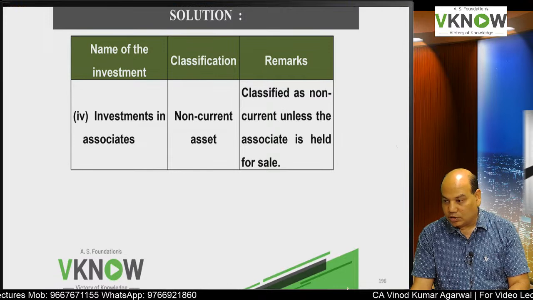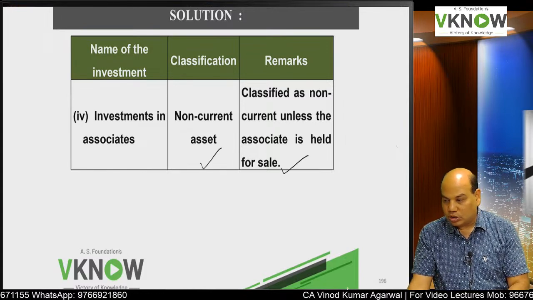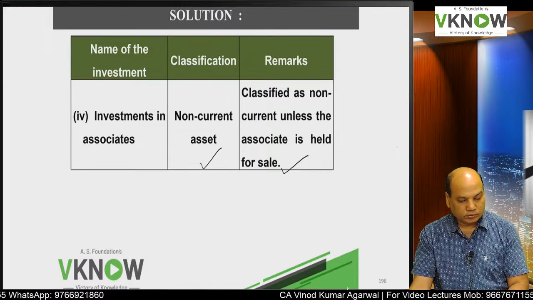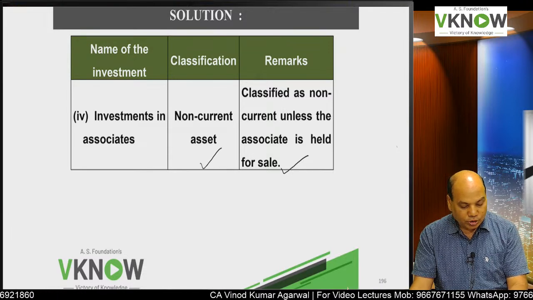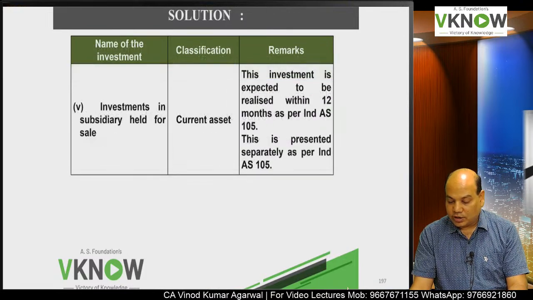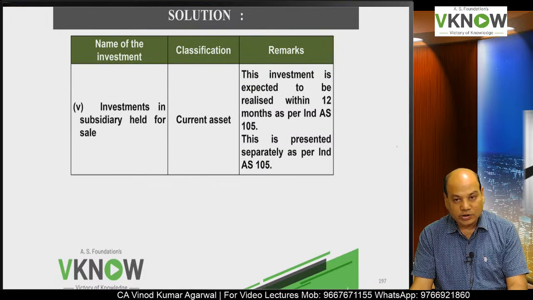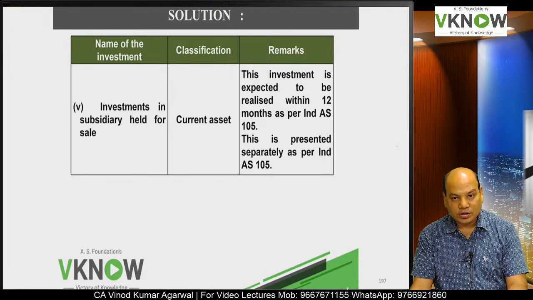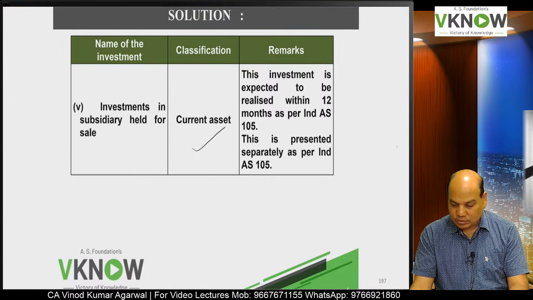Next is investment in associate. Same answer. If you don't have space, write same as above. Non-current asset, reason same as above. And the last item is investment in subsidiary which is planned to be sold during 22-23. So if the investment is held for sale, which is clearly mentioned, and the expected realization period is within 12 months also, next year, you will say current asset.